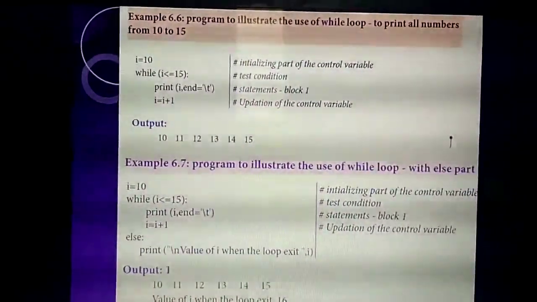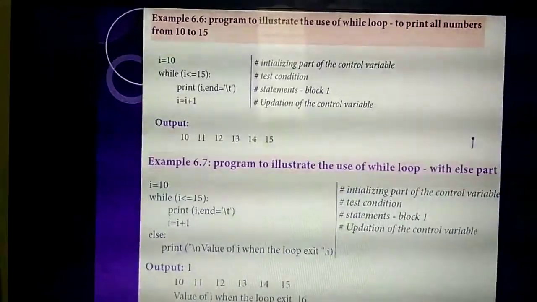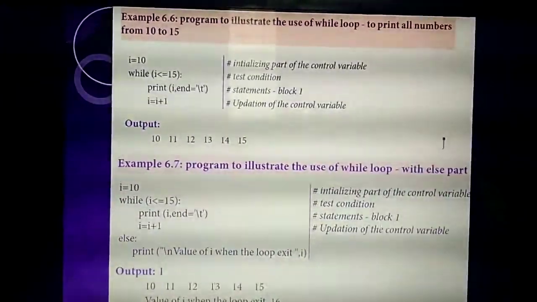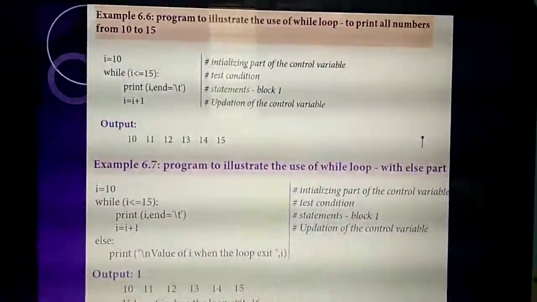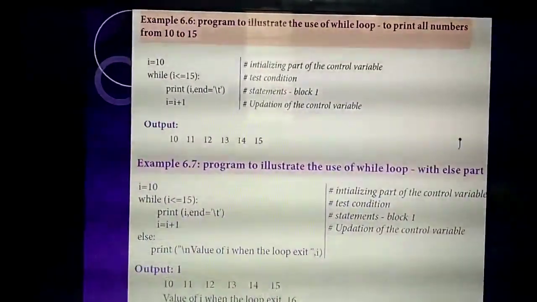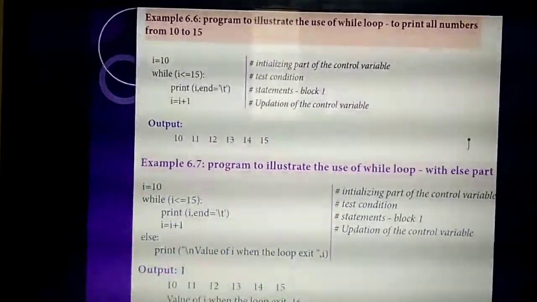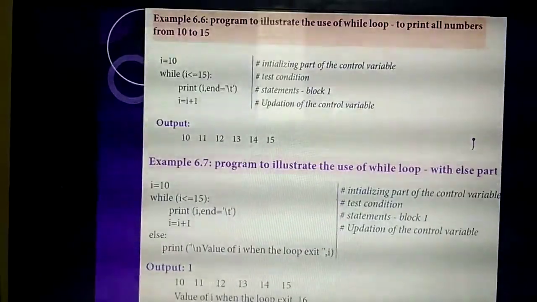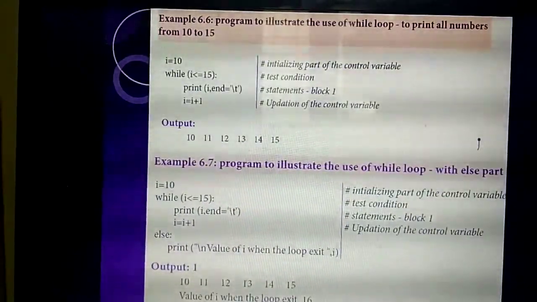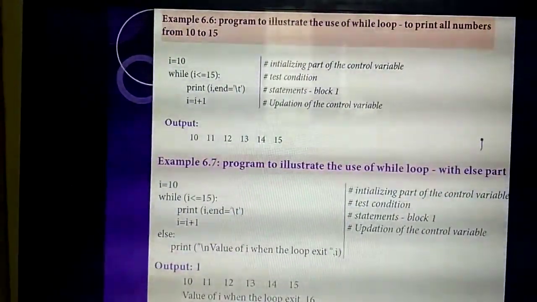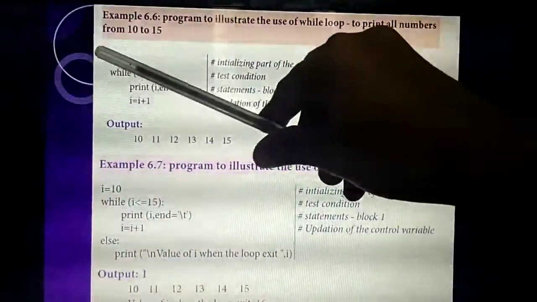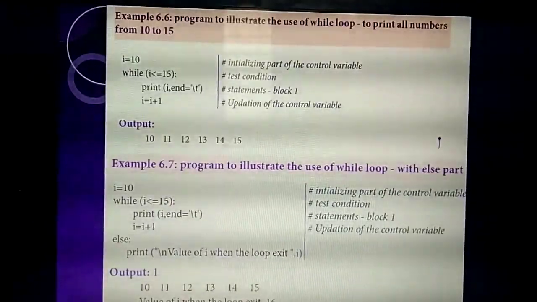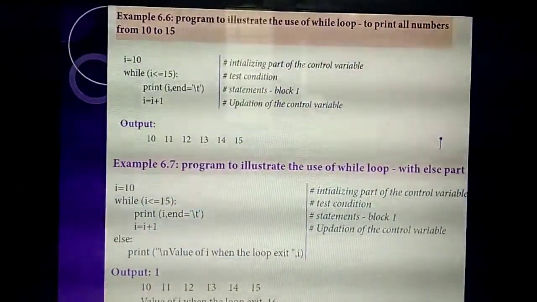So you are going to print the numbers from 10 to 15. What starting value do I need to give? The starting value is i equal to 10.